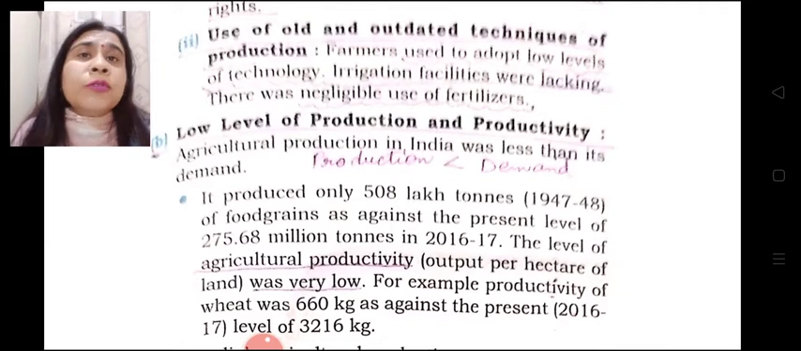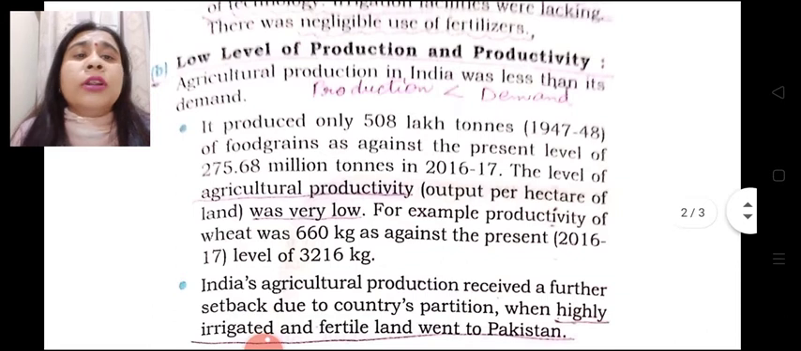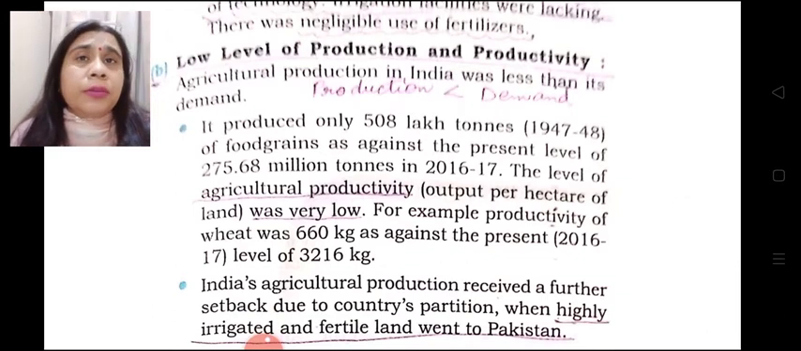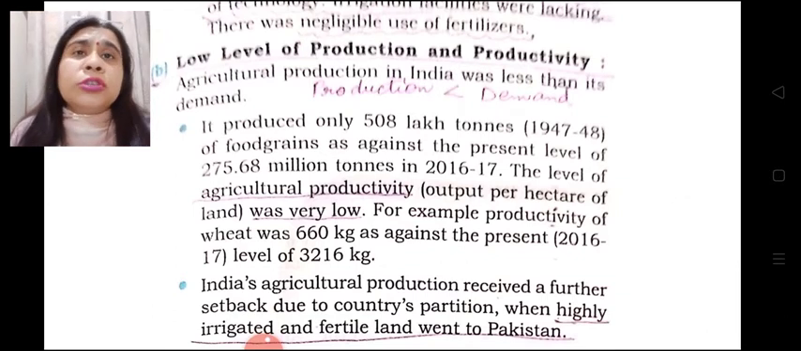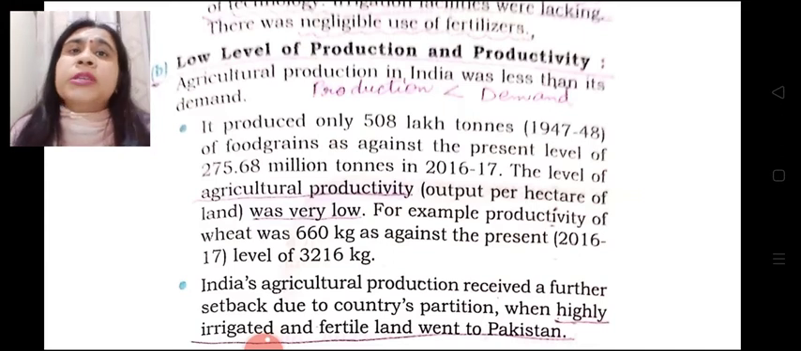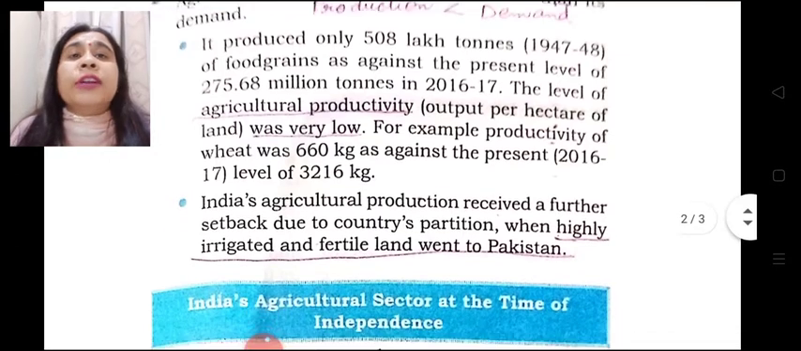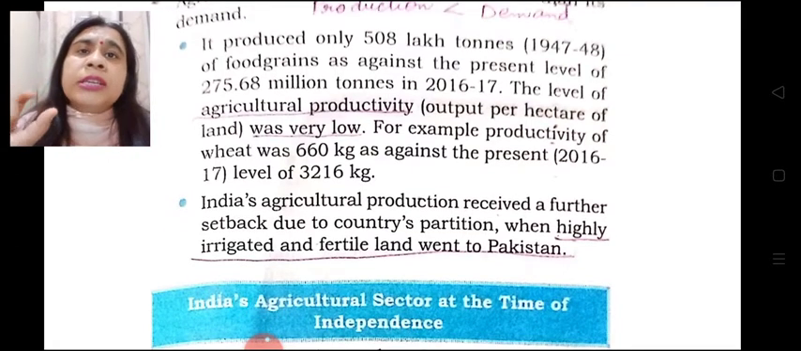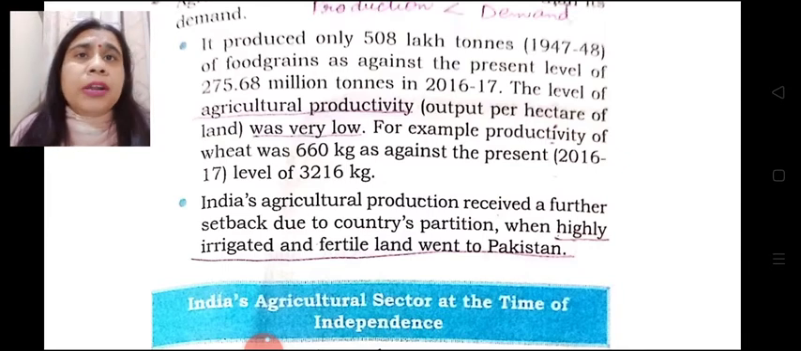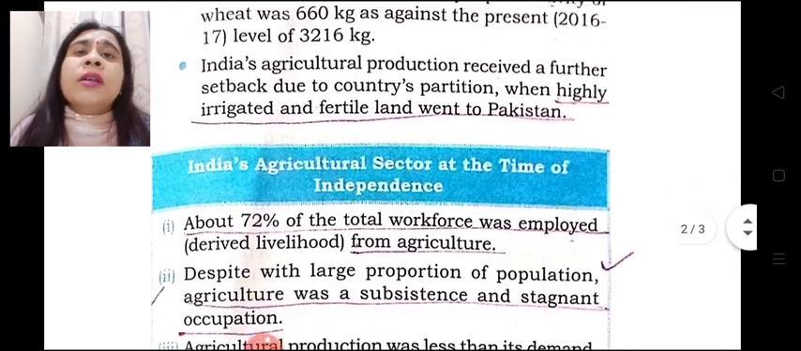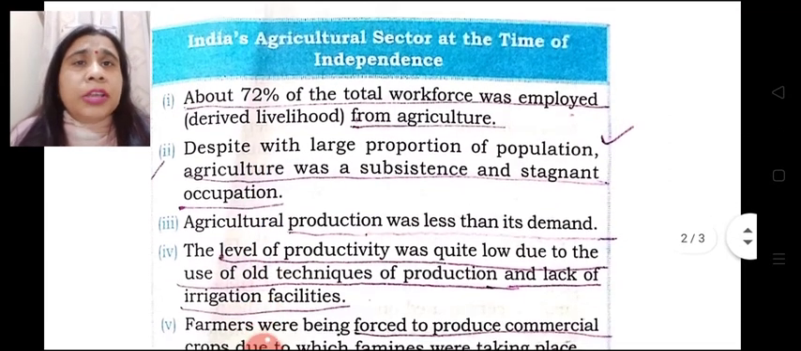When we talk about food grains, the output was almost negligible, and moreover these farmers were forced to grow cash crops instead of food crops. Also, as I told you beforehand, the economy became disintegrated at the time of independence, and the highly irrigated and fertile land went to the area under Pakistan.